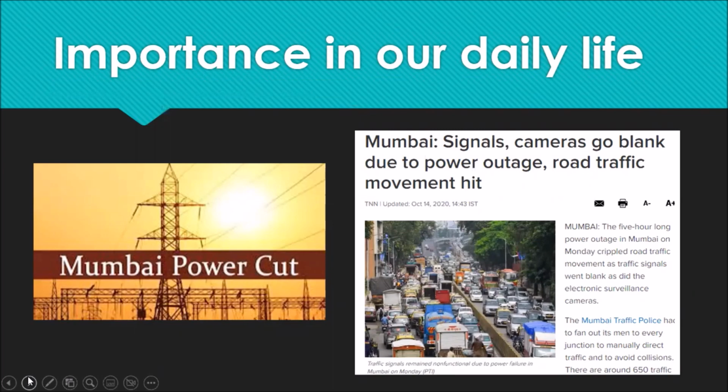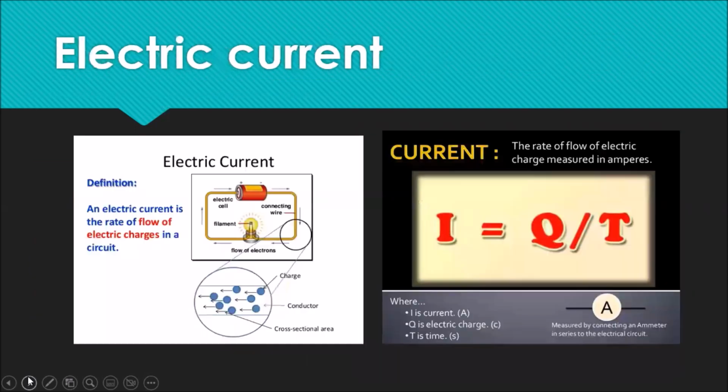So what we get from here is that we have made ourselves totally dependent on electricity. And that's why it's very important to understand what exactly is electricity and how it works. When we talk about electricity, we need to understand the first term, which is electric current. So let's understand, what exactly is electric current?